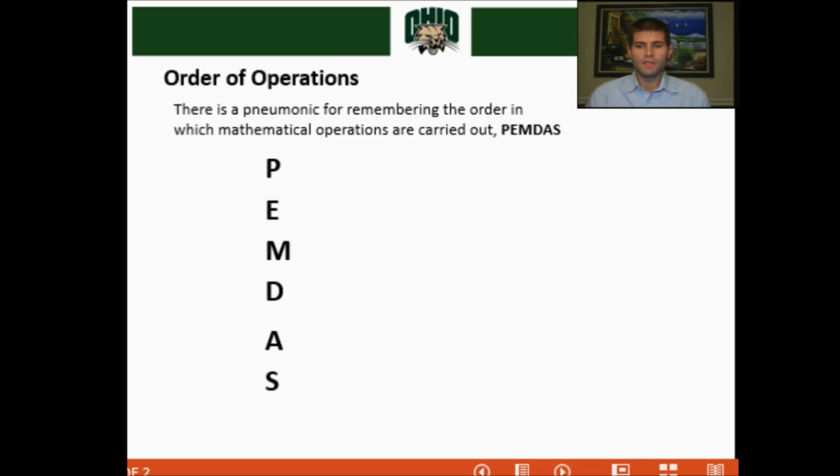Some of you have heard this, some of you have not, so we're just going to do a quick review. The acronym is called PEMDAS, and what an acronym is, every single letter in this word is associated with another word. So that's what an acronym means. So here the P will stand for a word, an E will stand for a word, M, and so on. If you can think of PEMDAS, that's going to tell you the exact order of how you're going to solve these calculations.